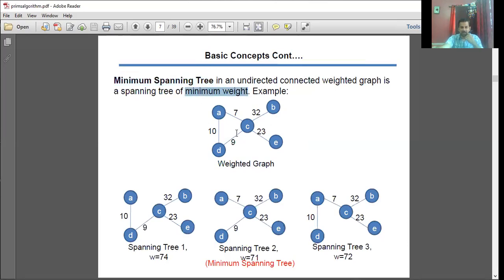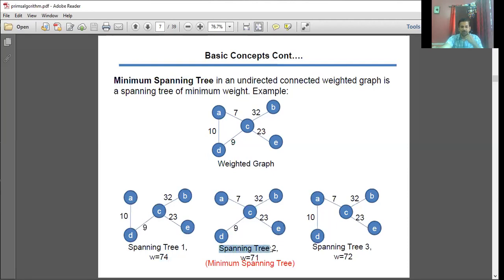For this weighted graph, I have different variations of this spanning tree, right? So for these different variations, if I count the weight, I should make the summation of these edges. 10 plus 9, 19, 19 plus 32, 42, 51, 51 plus 23, 74. Count these edges.